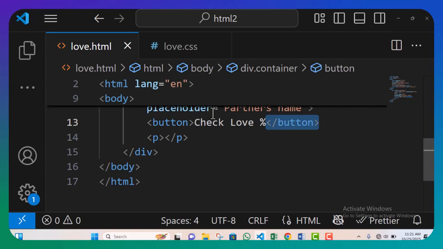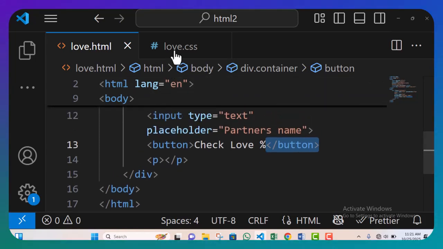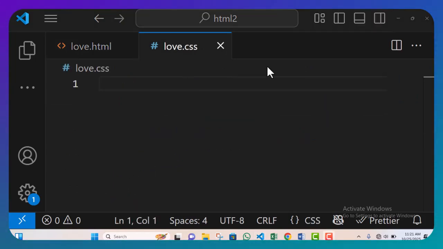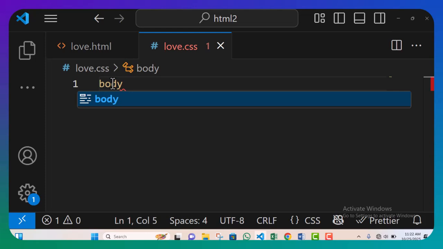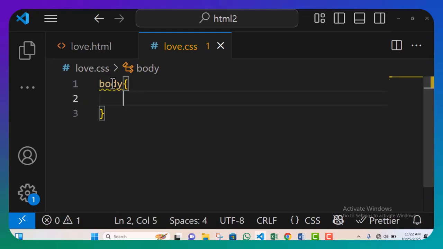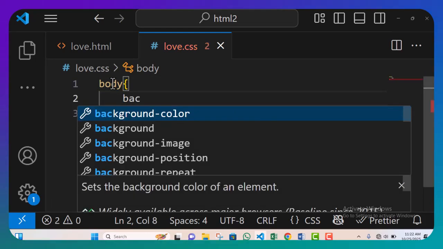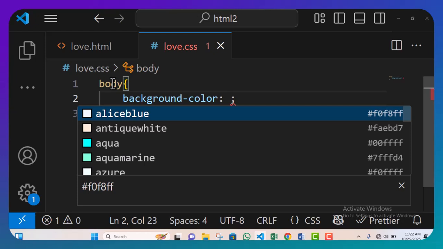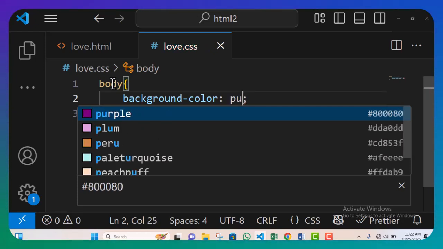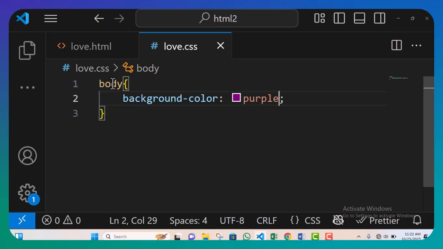All right, so let's go to our CSS. Good. So remember that we've already linked our CSS to our HTML. So let's start styling from the body. We are going to say body, curly braces. All right, so background color. Our background color, we are going to use purple, or we can choose to use linear gradients. But for the sake of beginners, let's just use purple.